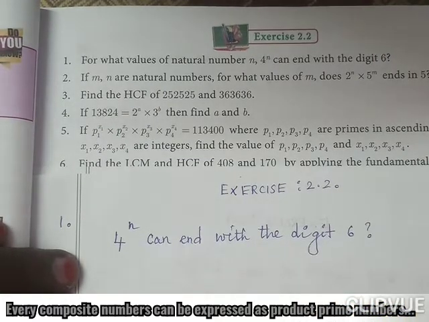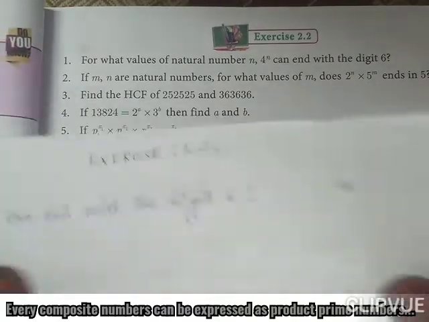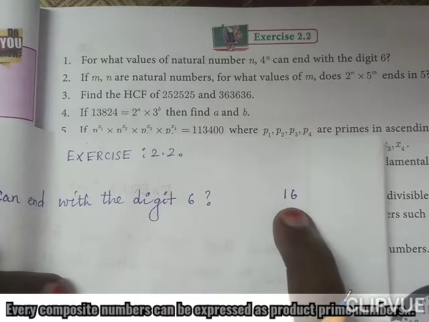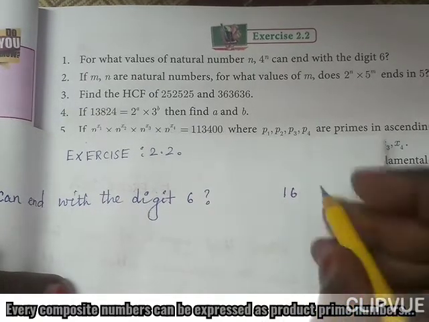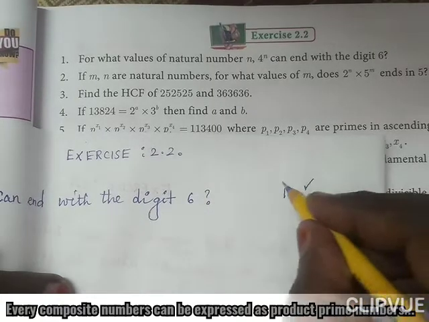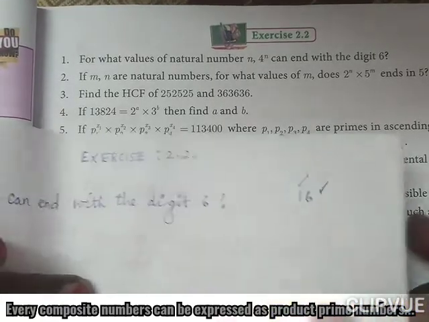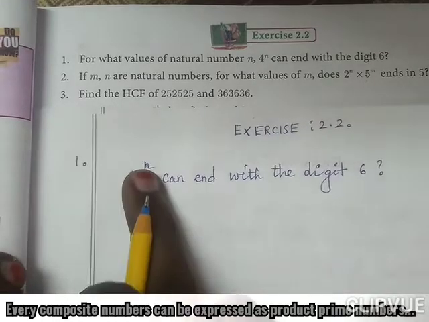Okay, so now we are going to find the value of n. If you take the number 16, it ends with the digit 6, the 6 is the unit place and this 1 is the 10 place. Like that we are going to say 4 power n.